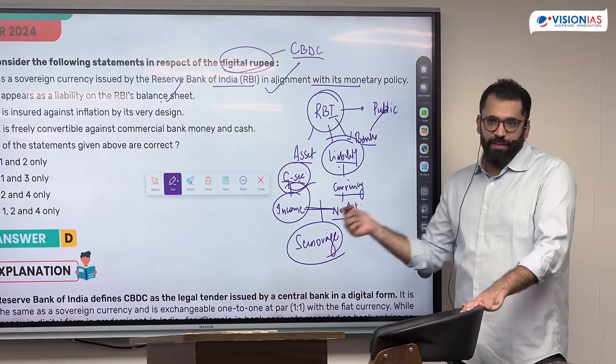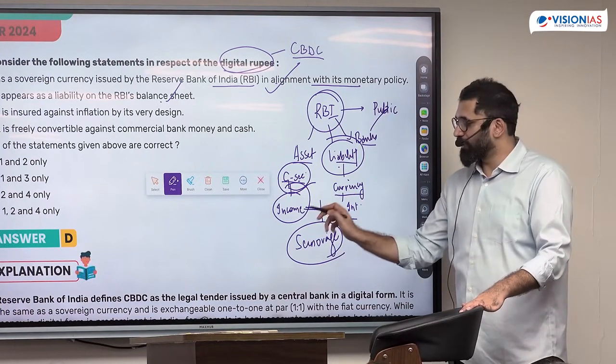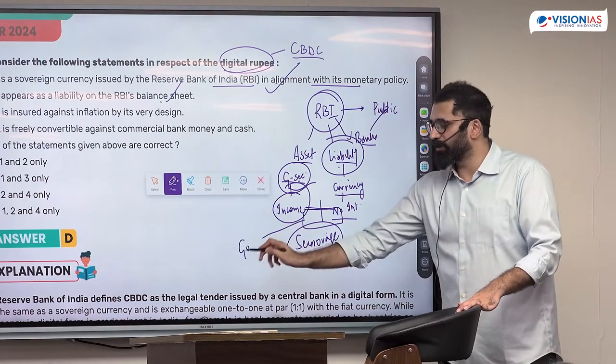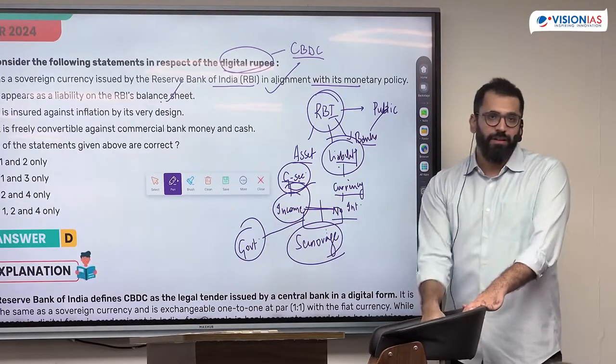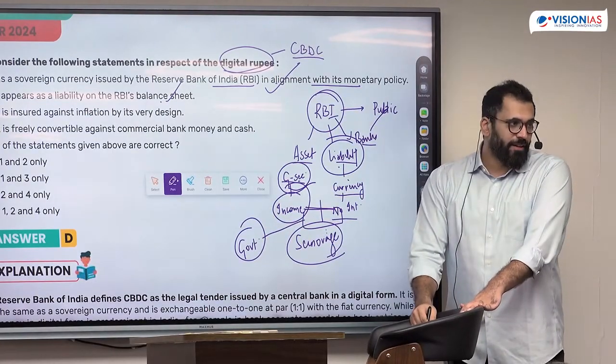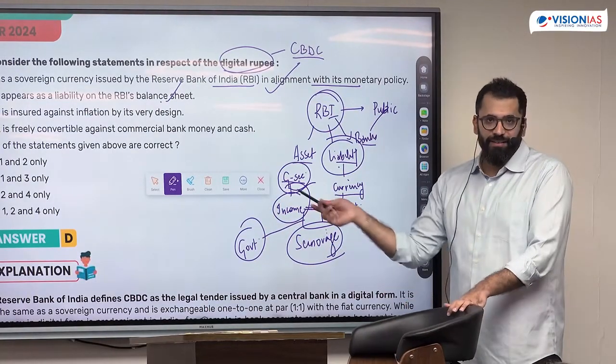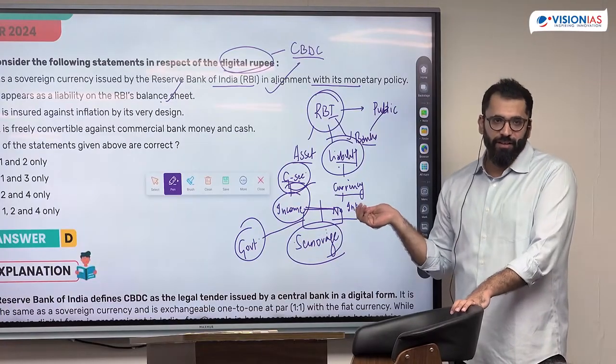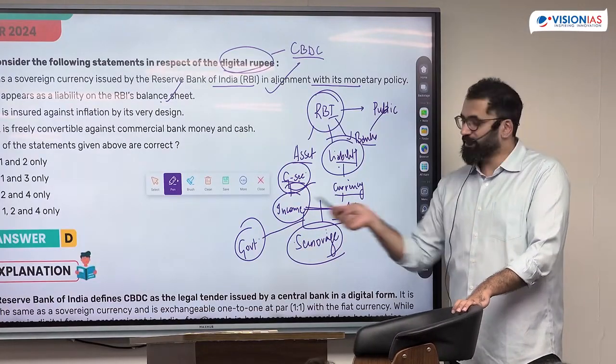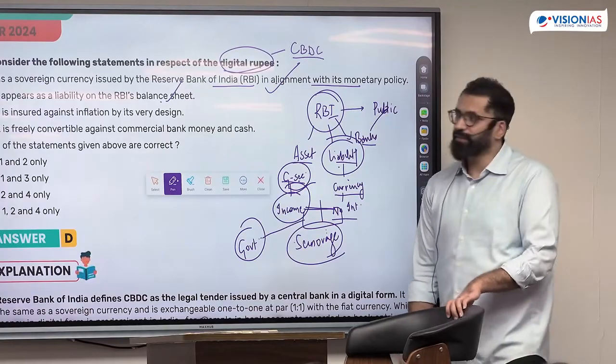Cost of printing में, this is the benefit which the RBI gets. दोनों के बीच में difference है. This is why RBI then gives the surplus to the government. Every year you will have RBI surplus to the government. Why? Because asset is income generating, liability is no interest. This is why the surplus is given back to the government.